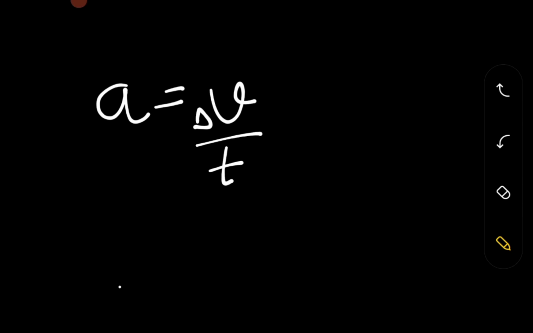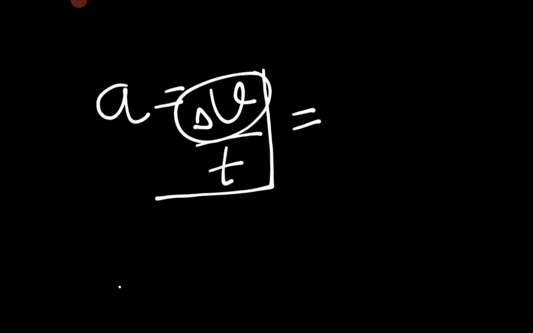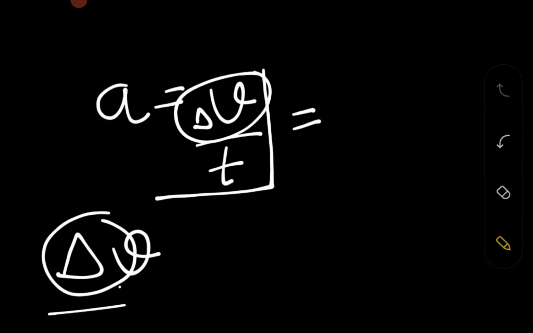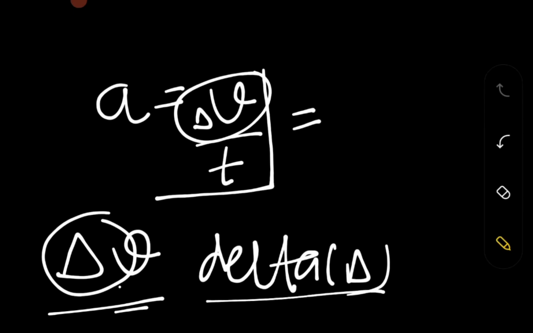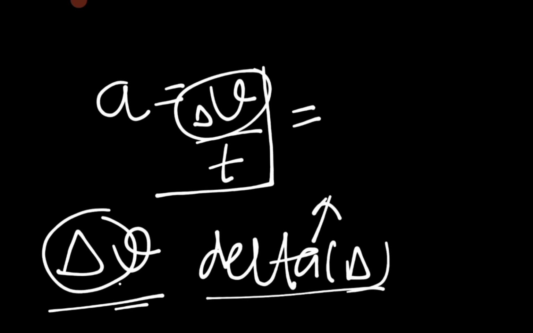This particular symbol that I have drawn with V: V is for velocity, and delta is a Greek letter. This symbol is for change. For example, if I have 5 and I have 2.